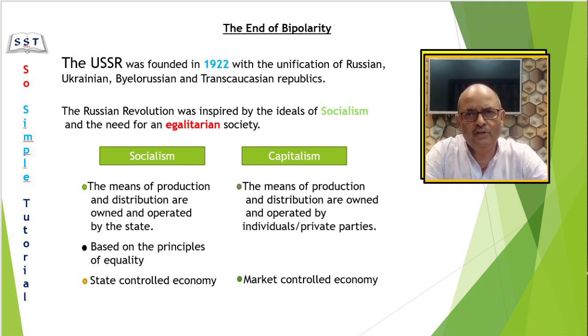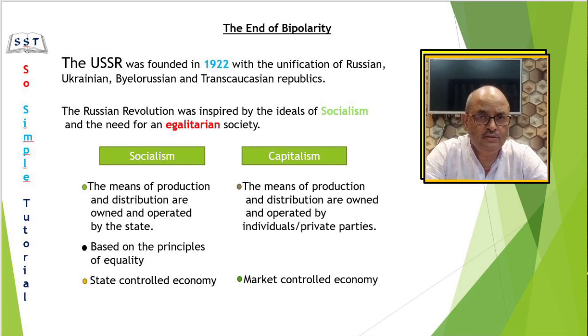Which ideology inspired this revolution? This revolution was inspired by the ideals of socialism, which was basically opposed to the idea of capitalism. In socialism, means of production and distribution are owned and operated by the state, whereas in capitalism they are owned and controlled by private parties. This idea was also driven by the need to create an egalitarian society.